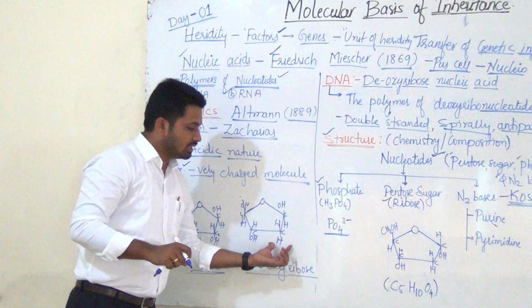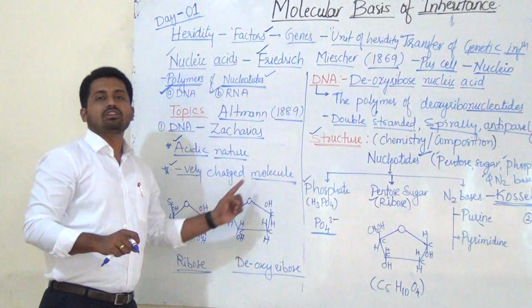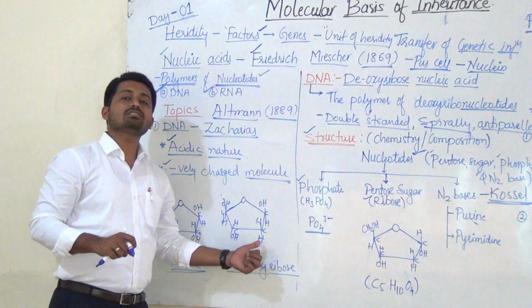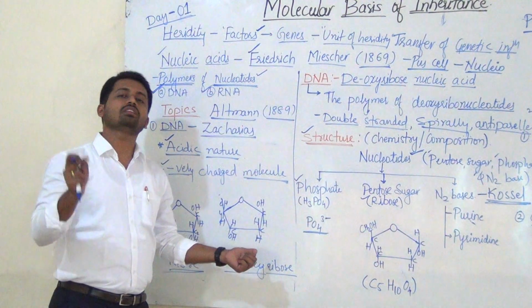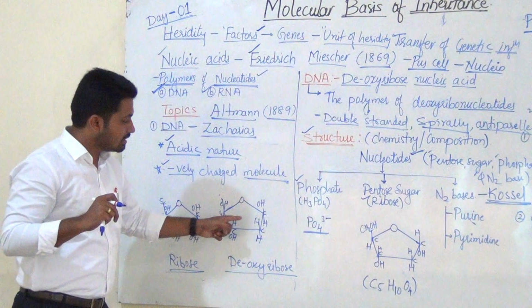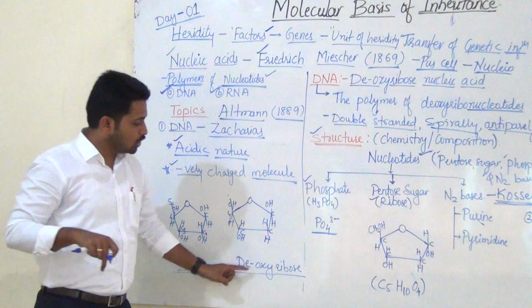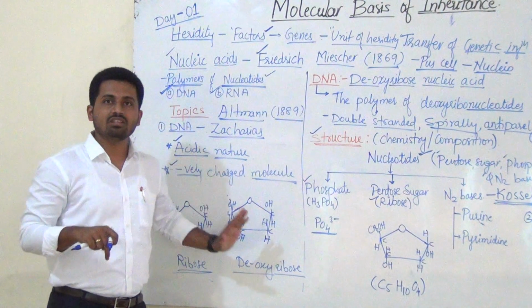The only difference is that from carbon 2, one oxygen is removed during DNA formation. And hence this sugar is named what? D means removal: deoxyribose. That is the main difference.